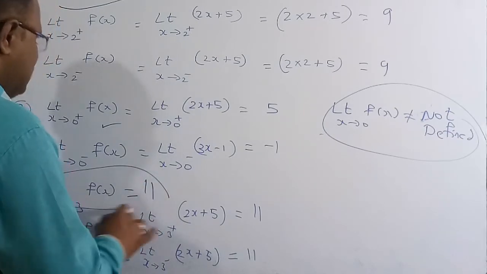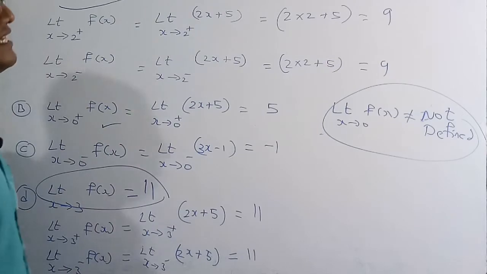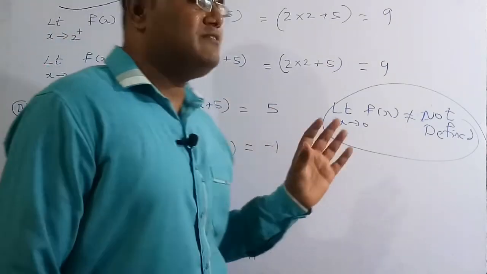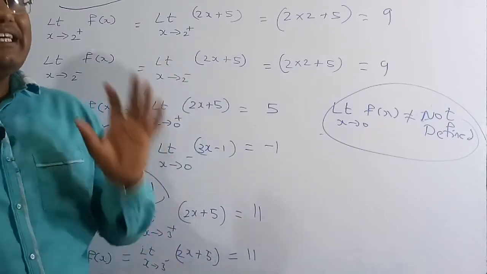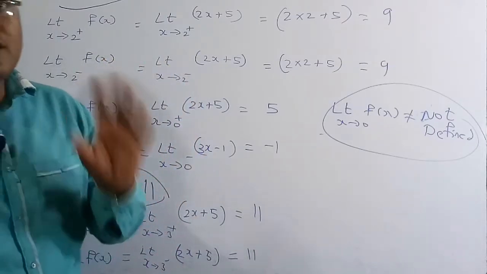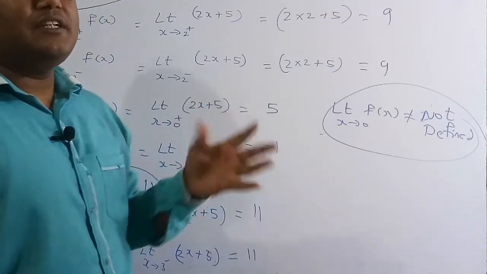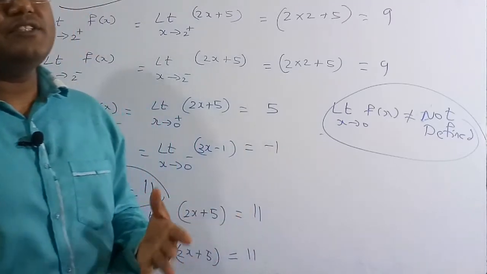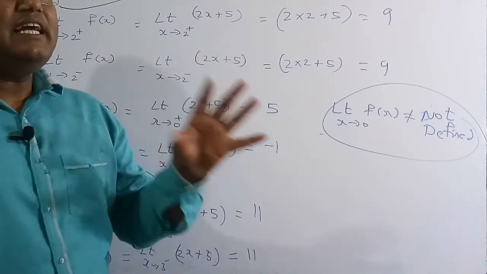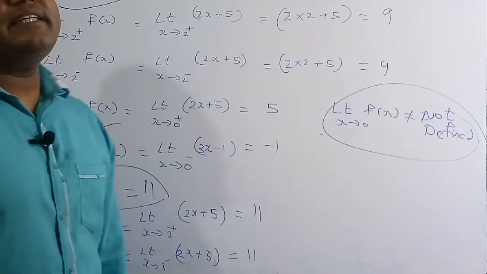So these are the values for the a bit, b bit, c bit and d bit. You can see clearly that only if the right hand limit and the left hand limit are equal, then the limit is going to exist at that particular point. The same property also holds for differentiation. At any point, if the right hand side differentiation and the left hand side differentiation are the same, then only we can say that the differentiation exists at that point, otherwise it does not exist.